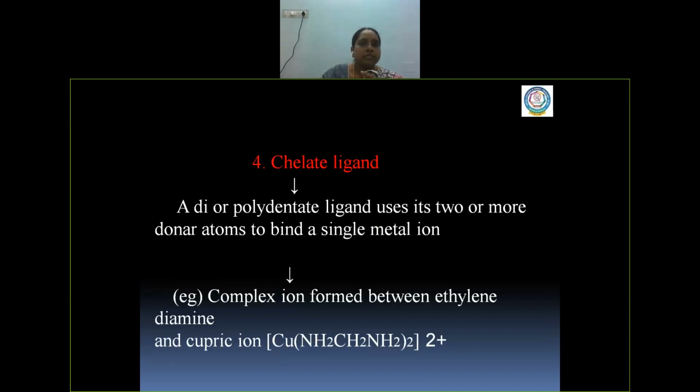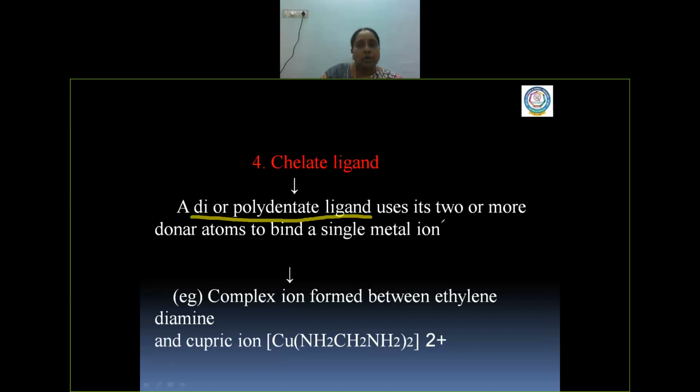So chelate ligands are the ligands in which two or more donor atoms bind a single metal ion, a didentate or polydentate ligand. Sometimes the didentate ligand also is involved in this chelation.